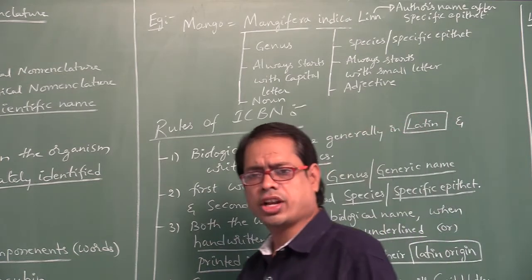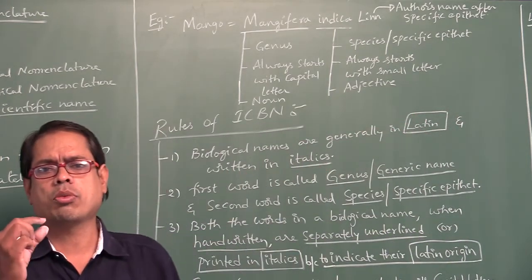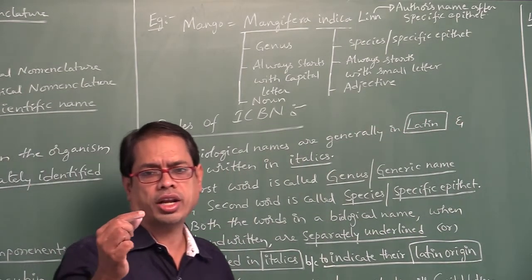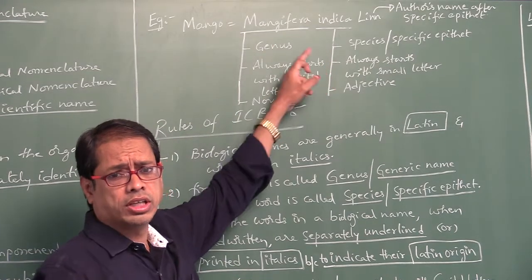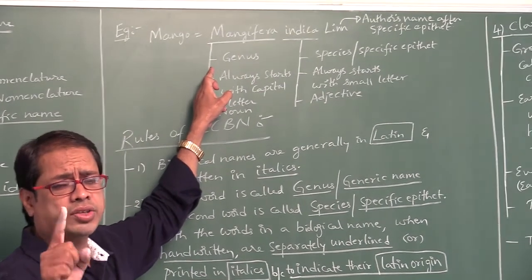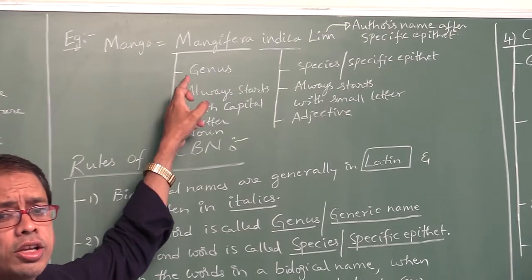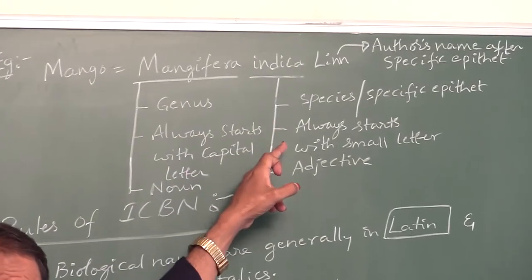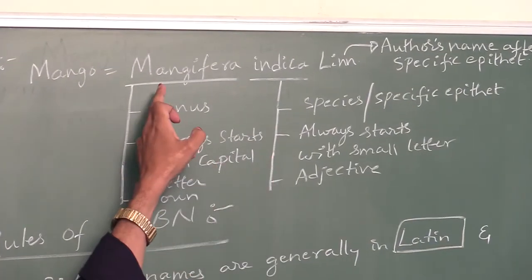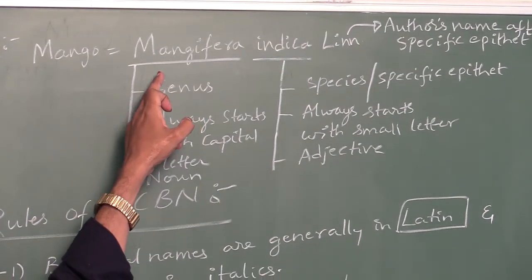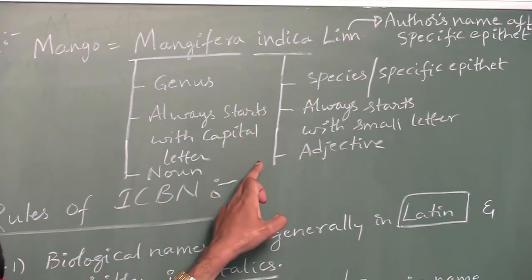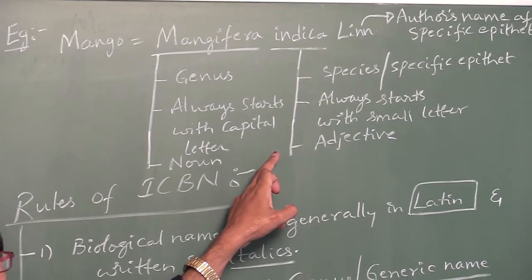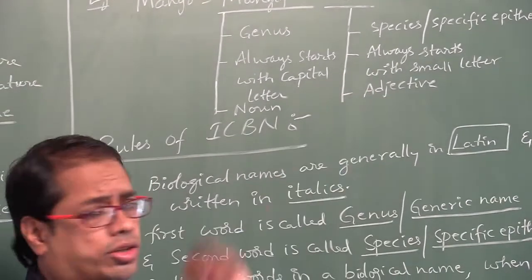So what is the generic name? The first component is called the generic name, and the second component is called the species name. The generic name always starts with a capital letter, and the species name always starts with a small letter. The generic name belongs to noun, and the species name belongs to adjective.